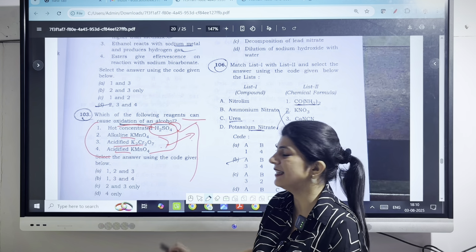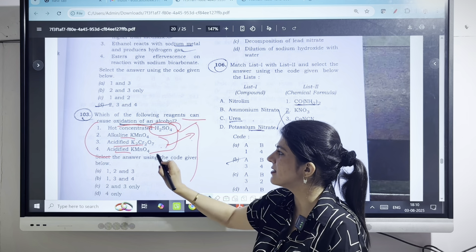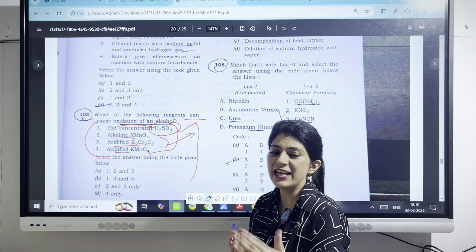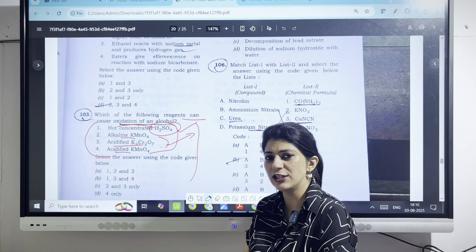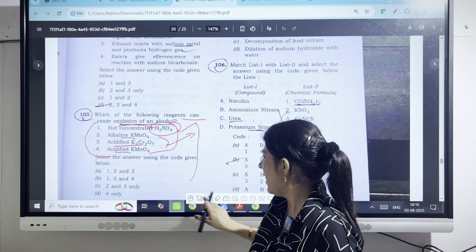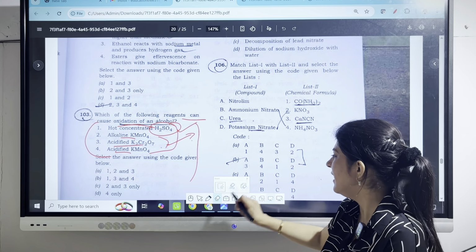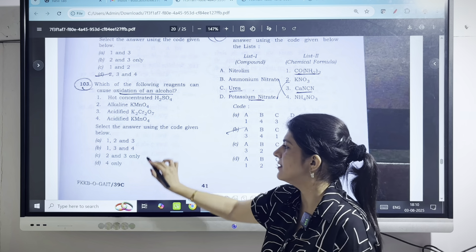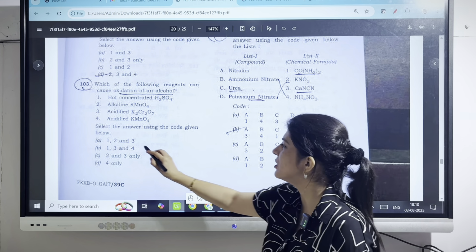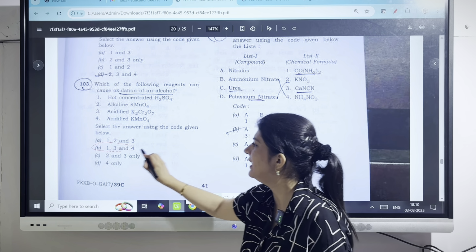Now, how to select the answer? According to this, all the 4 reagents are strong oxidizing agents and helpful in the oxidation of an alcohol. But we do not have an option in which we can get all the 4 reagents. Now the best suitable option for us will be 1, 3 and 4.